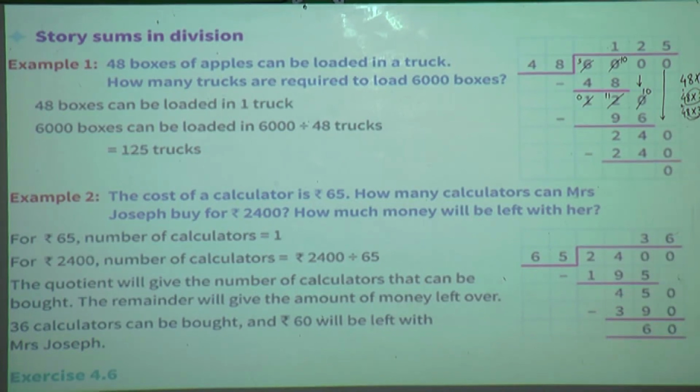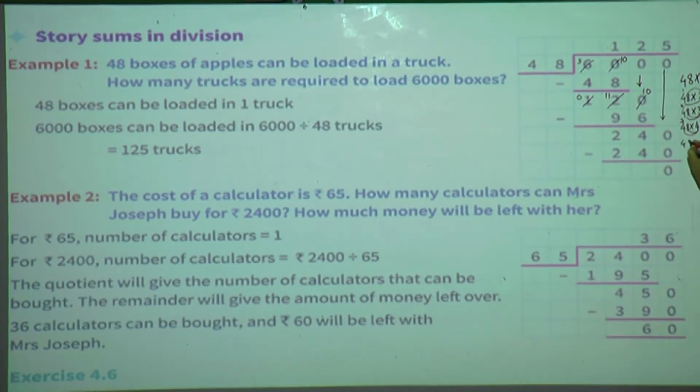Now we will search whether 240 is there in the 48 table or what. Till 144 we came. Now we will go with the next. 4 eights are 32. So write 2 here and 3 will be carry over. 4 fours are 16, 16 plus 3 is 19.